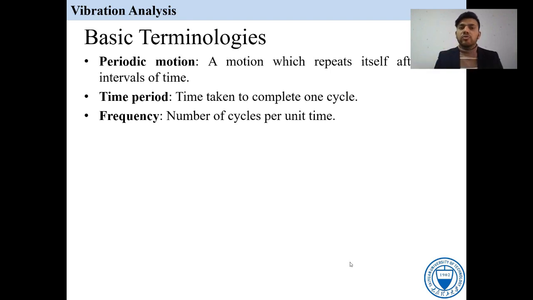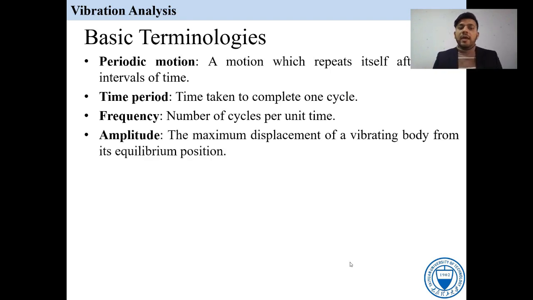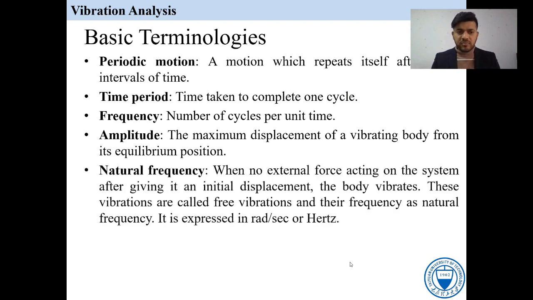F is equal to 1 over T. It means the number of cycles per unit time. Again, I am repeating, F is equal to 1 over T. It means the frequency. Amplitude is the maximum displacement of a vibrating body from its equilibrium position. While natural frequency is when no external force acts on the system after giving it an initial displacement, the body vibrates, and that is called the natural frequency.